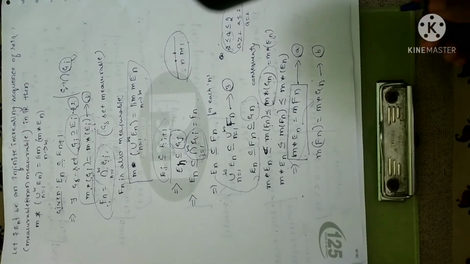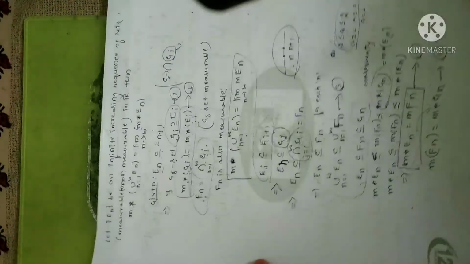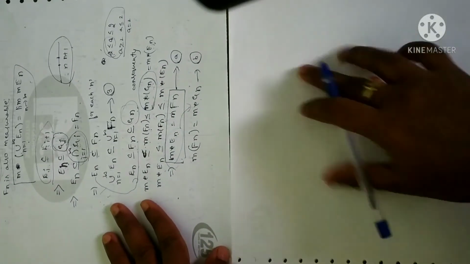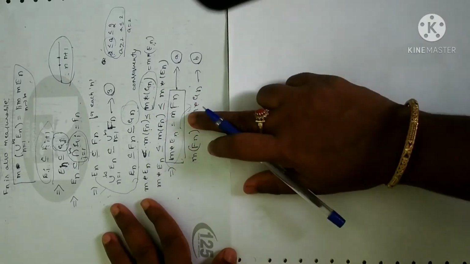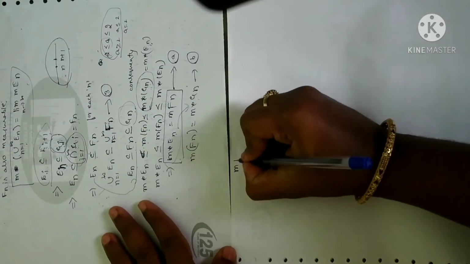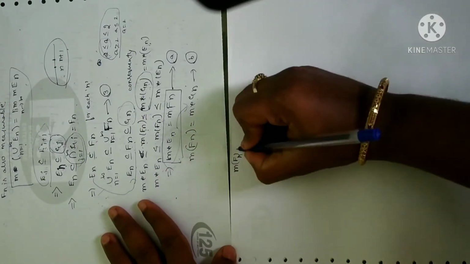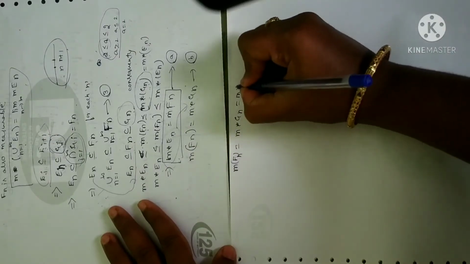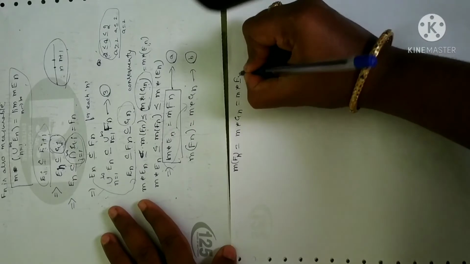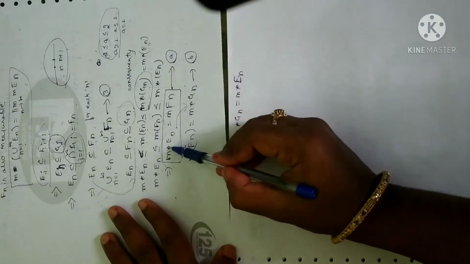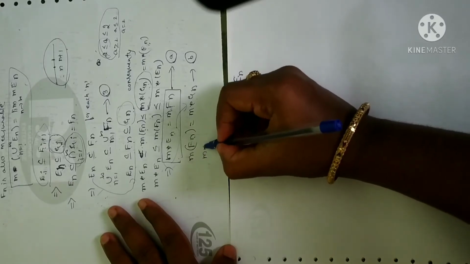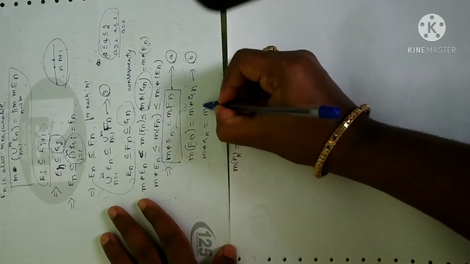Say, just for simplification purposes I have taken this. Now by comparing equations A and B that I have arrived at here, I am going to compare these two equations. With that I can write m of Fn will be equal to m star of Gn, which will be equal to m star of En. See here, they are one and the same. Since I can rewrite this as m star of Gn is equal to m of Fn, right?